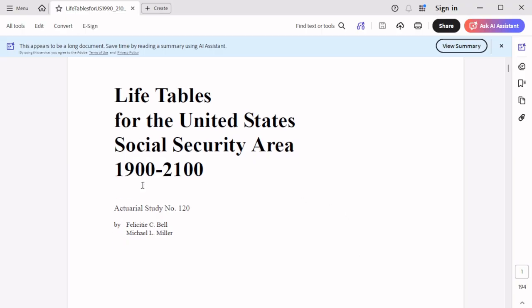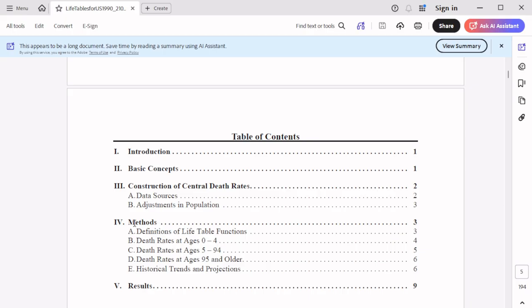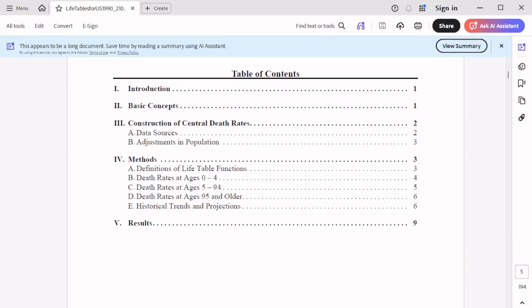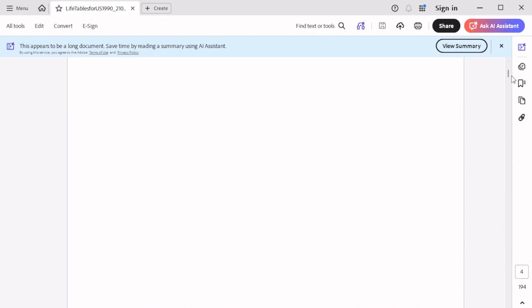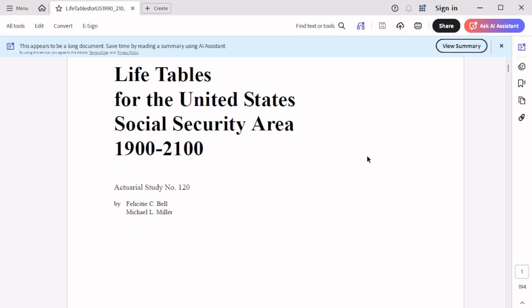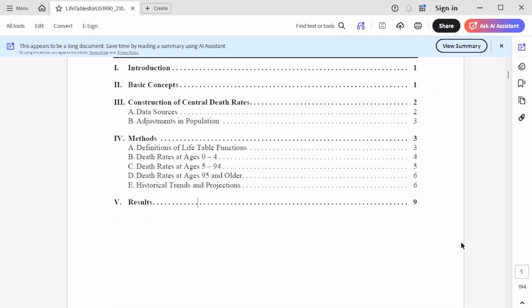This is the paper I used for the reference. You can see in this paper there are a lot of tables, and also they did some trends and projection analysis. This paper is available to download from the internet, so if you are interested in reading this paper, you can download it and read it by yourself.